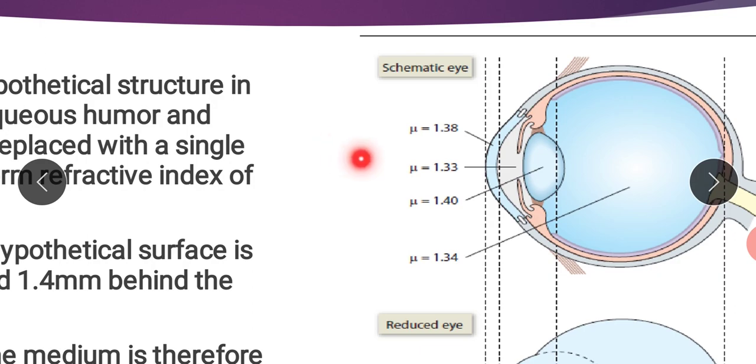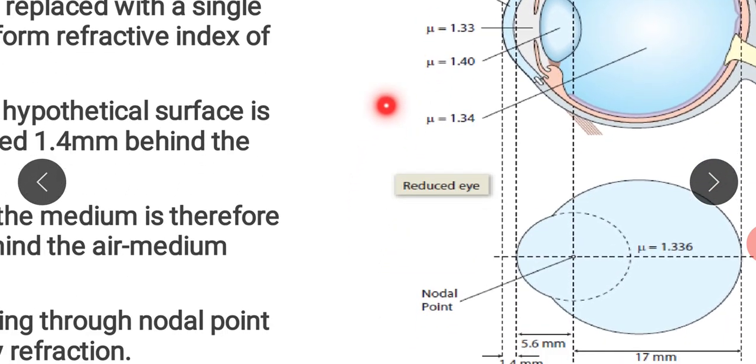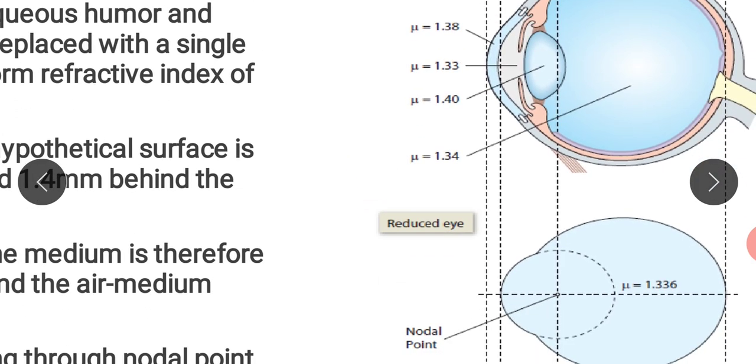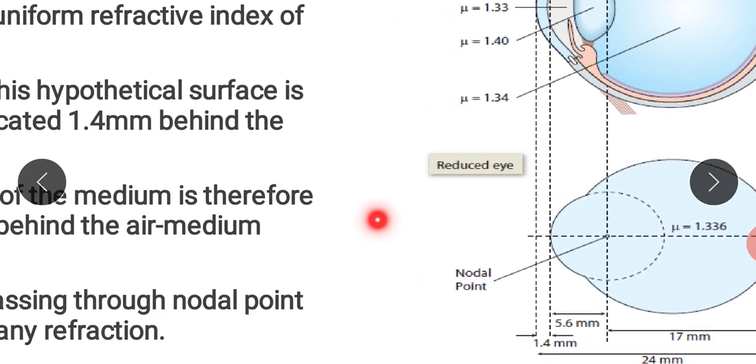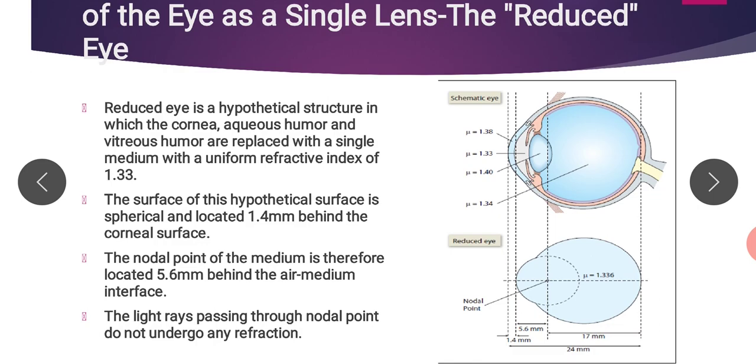It means when light rays pass through all these media, they face different degrees of refraction, and it is difficult to measure this at each and every interface. So to make the optics of the eye simple, mathematically or hypothetically we have summated all the media and imagined that there is only one interface where refraction occurs. That type of figure is known as the reduced eye.